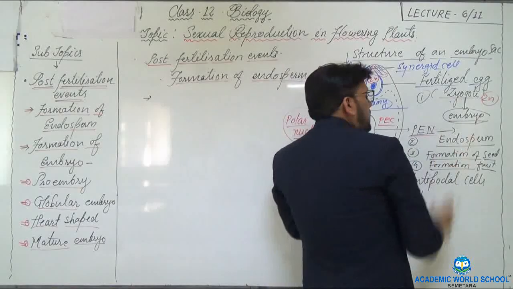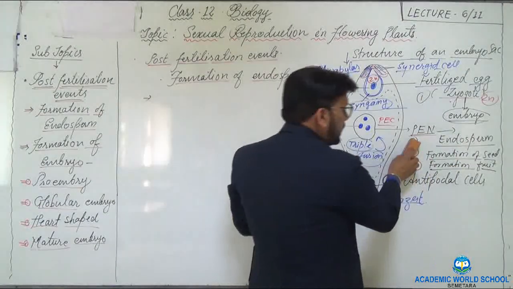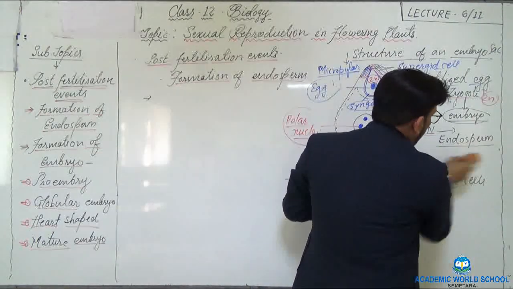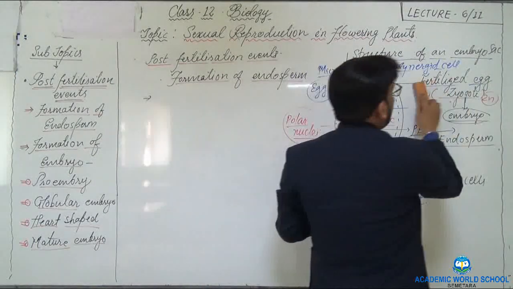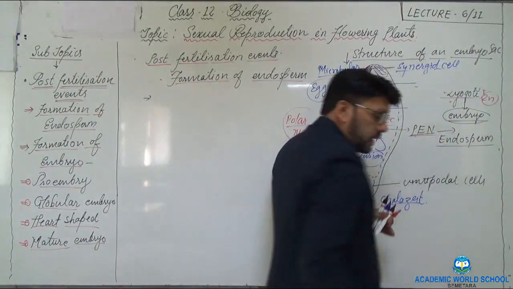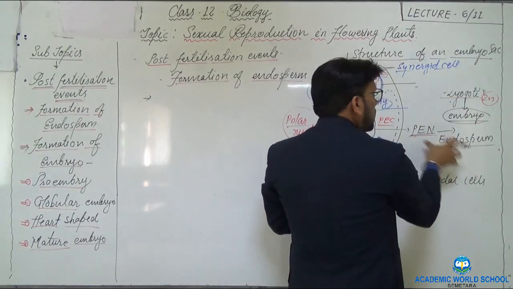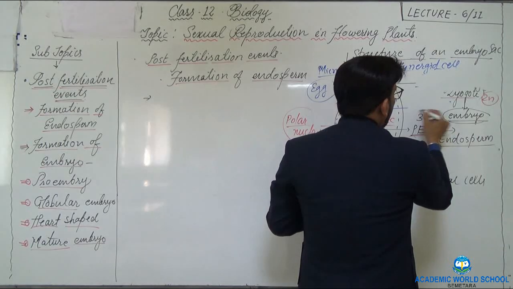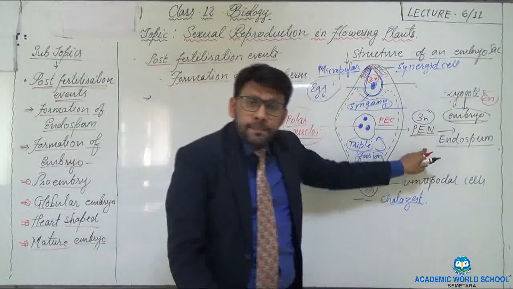Now, as I told you, hope you have noted down all this. I am erasing a few of the things here so that it will not get confusing. So see here. This is the fertilized egg or zygote. This zygote, as I told, is the diploid structure. Now this PEN or the primary endosperm nucleus, this is what? The 3N, or it is called triploid.